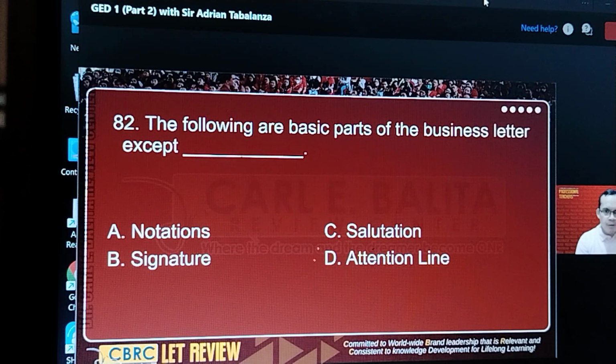Alright, 82. Basic parts of a business letter except. What can you see in a business letter except? Can you see notations? Yes. Can you see signature? Yes. Can you see salutation? Yes. What you don't see is usually attention line.